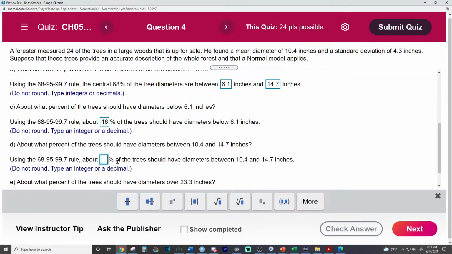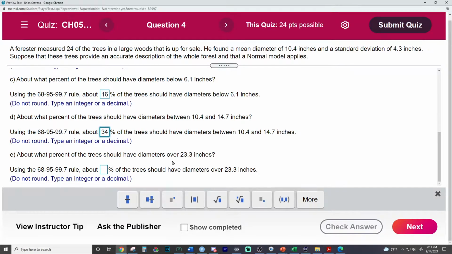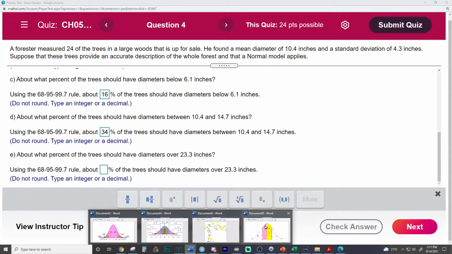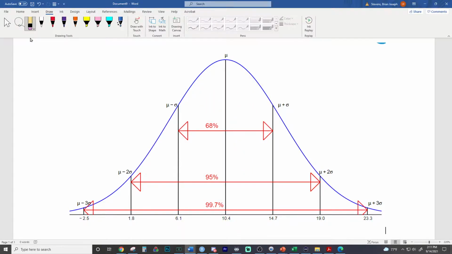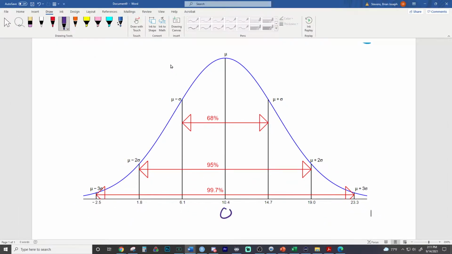So this is 34. And then what percent of trees should have diameters over 23.3? So over 23.3 is at a z-score of what? Ooh, that's a tiny, tiny, tiny portion. Can you tell me the z-score of 23.3 real quick? I'll give you hints. What is the z-score of 23.3? There's a hint. 23.3 has a z-score of 3. Casey, excellent work.